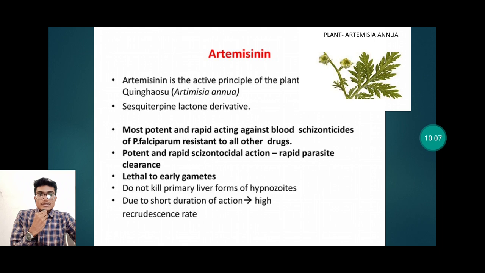Potent and rapid schizonticidal action causes rapid parasite clearance from the patient's body. It is lethal to early gametes but does not kill primary liver forms or hypnozoites. Due to its shorter duration of action and often being used as a single dose therapy, it has high recrudescence or relapse rates.